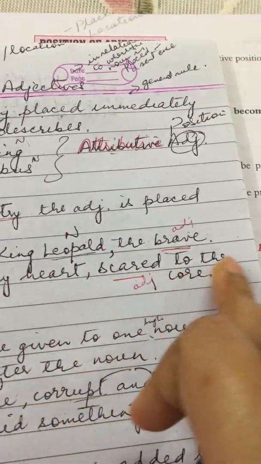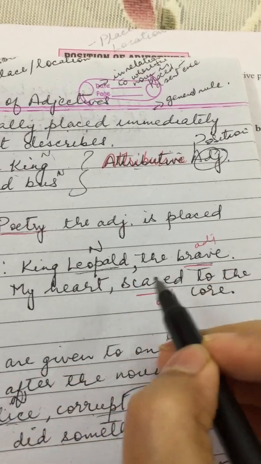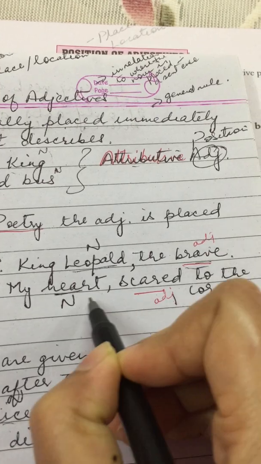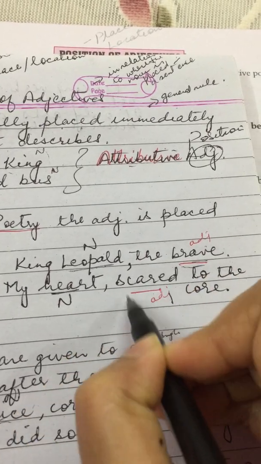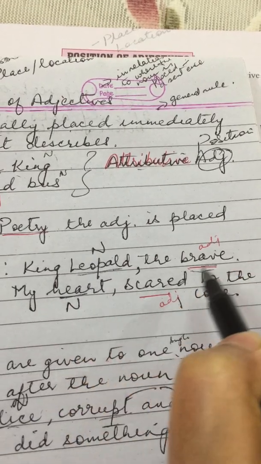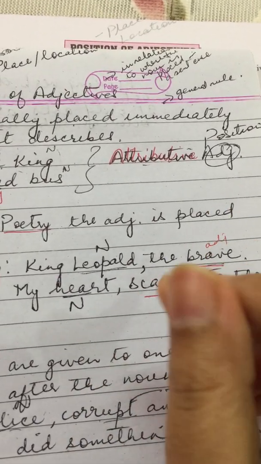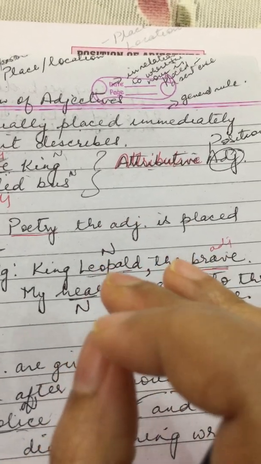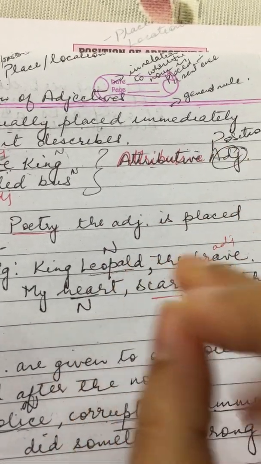My heart scared to the core. Scared is the adjective and heart is the noun, because the heart is being described as scared. Here King Leopold is described as brave. But this case is only with poetry.